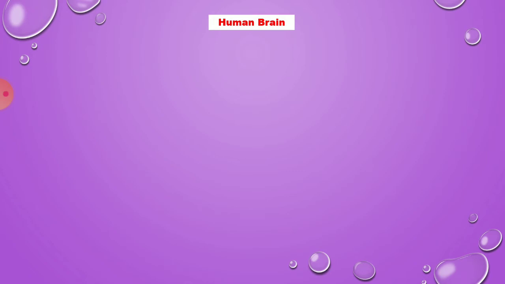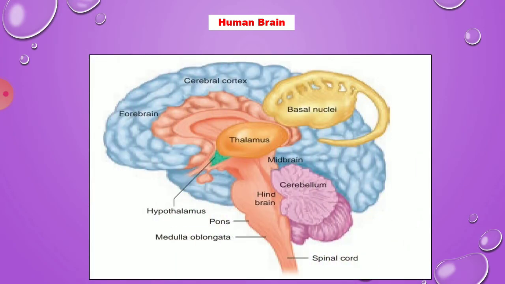Now we'll see the human brain. The human brain is formed of three main parts: forebrain, midbrain and hindbrain. The forebrain consists of three parts: cerebrum, thalamus and hypothalamus. First, the forebrain, cerebrum. It is the largest portion, about two thirds of the brain.